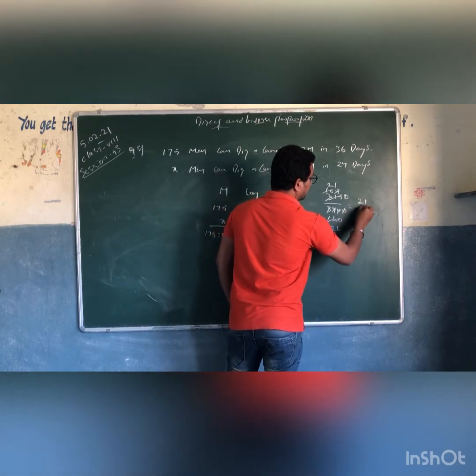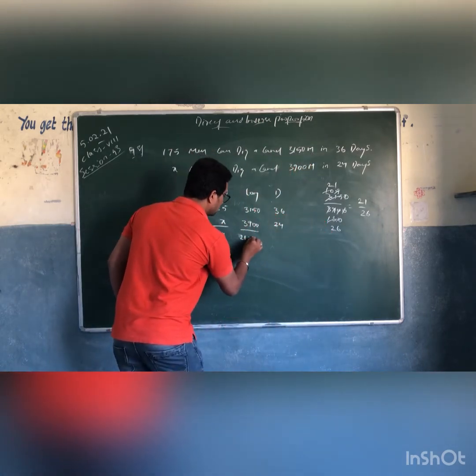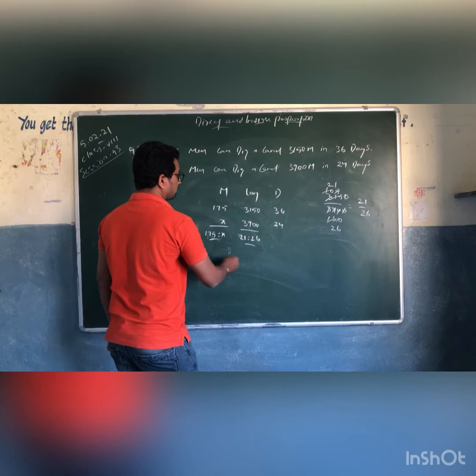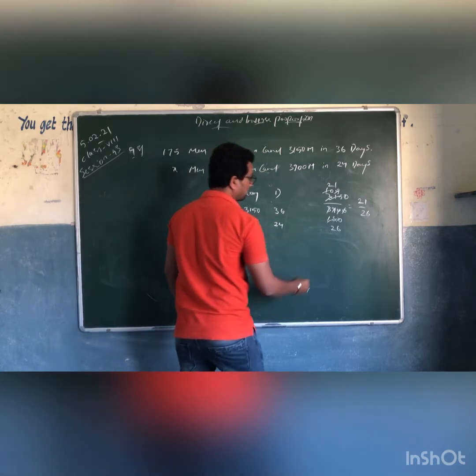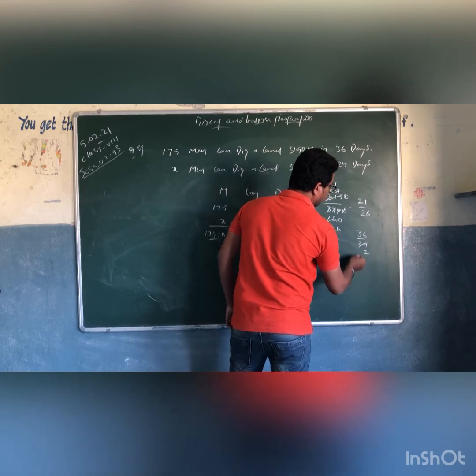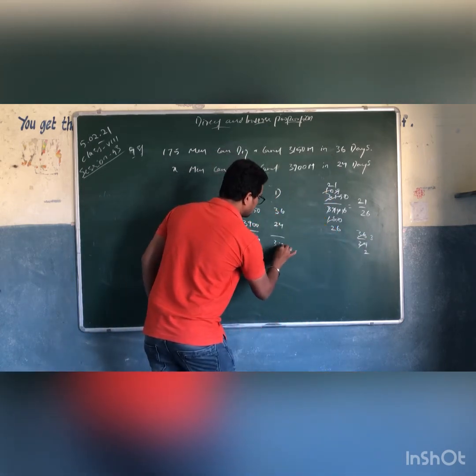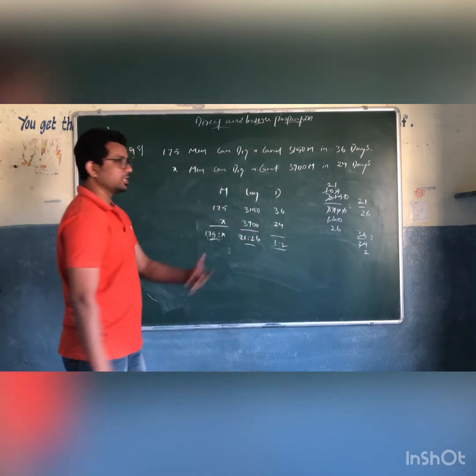So 21 by 26 we are getting. So write down 21 is to 26. And this one, 36 by 24. 12 2s are 24, 12 3s are 36. 3 by 2, which is 3 is to 2.